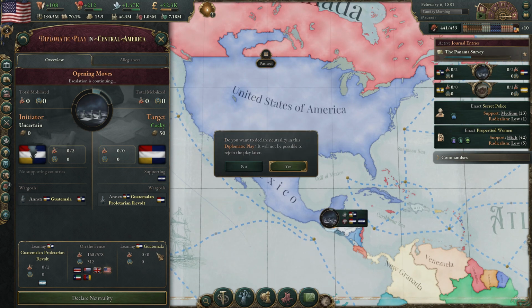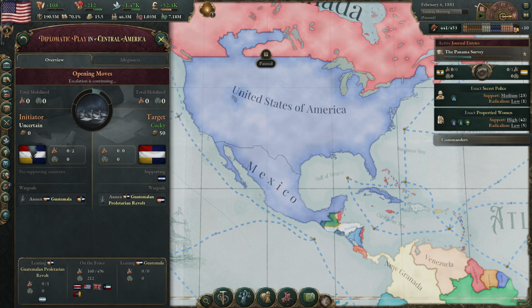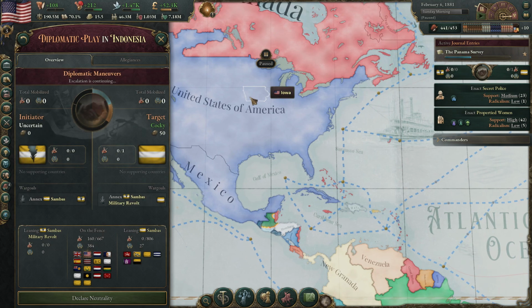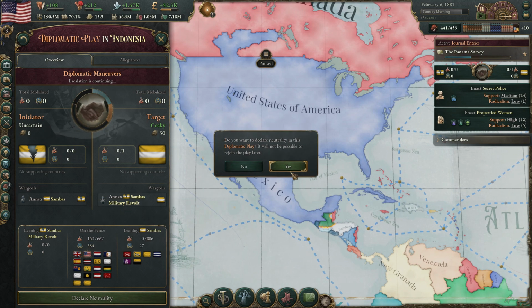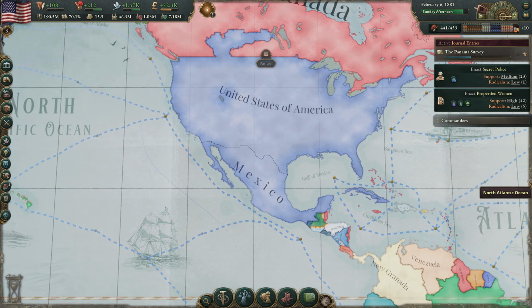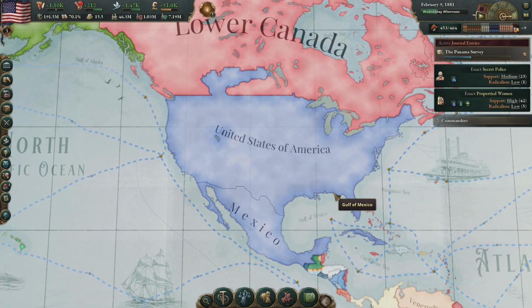So we're going to go ahead and declare neutrality here. We don't really care that they have a revolt in Guatemala. And then this here, another issue we don't really care about, so let's go ahead and declare our neutrality, so we do not get notifications about those any further.